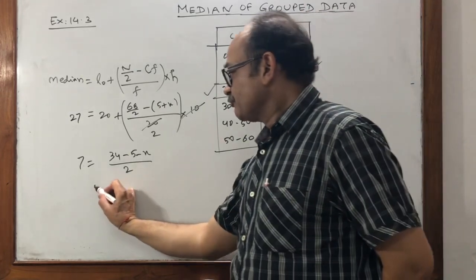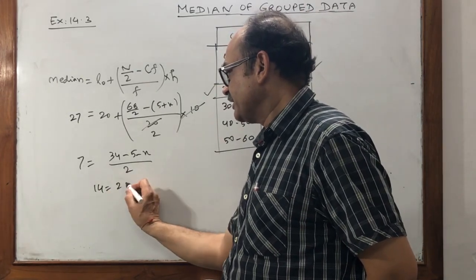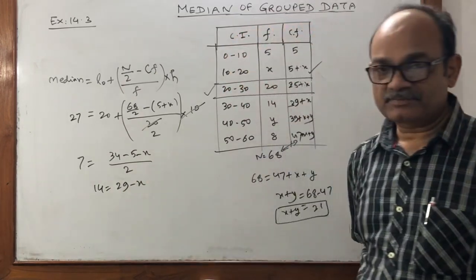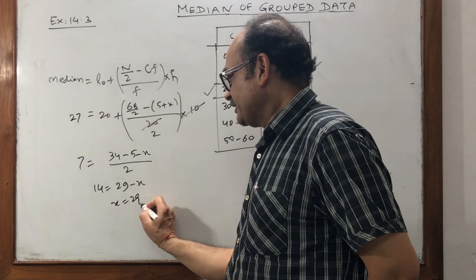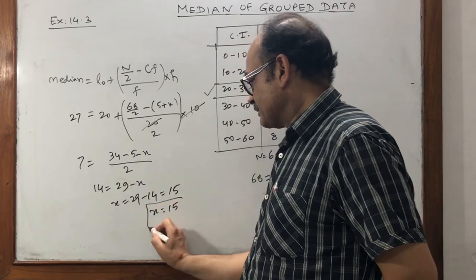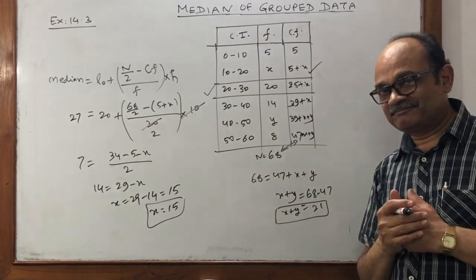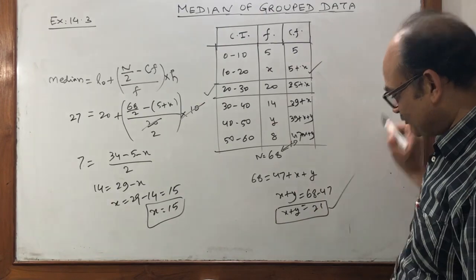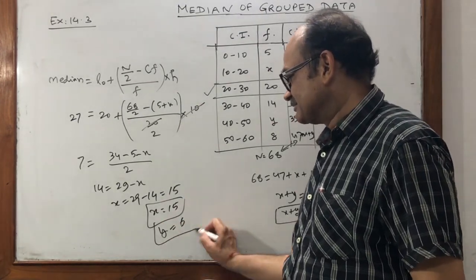Cross multiply, 14 equals 34 minus 5, that is 29 minus x. Our aim is to calculate x. So x equals 29 minus 14, that is 15. Now tell me, when x is 15, how we calculate y? Linear equation, x plus y is already 21, hence y equals 6.